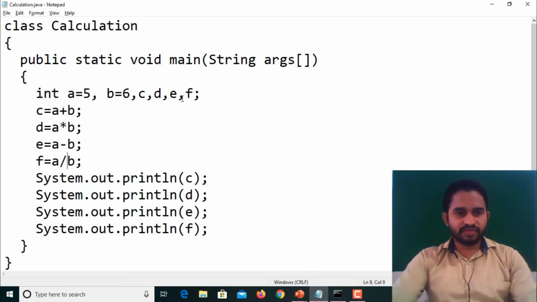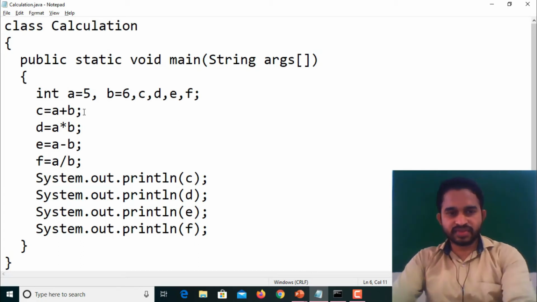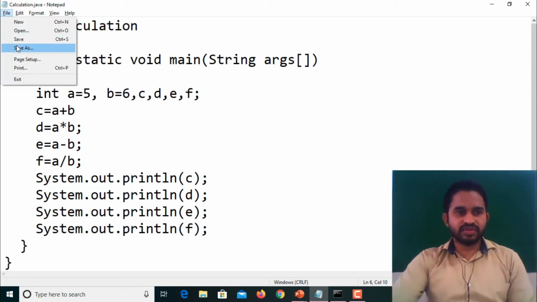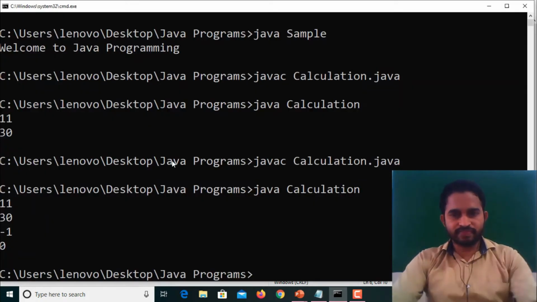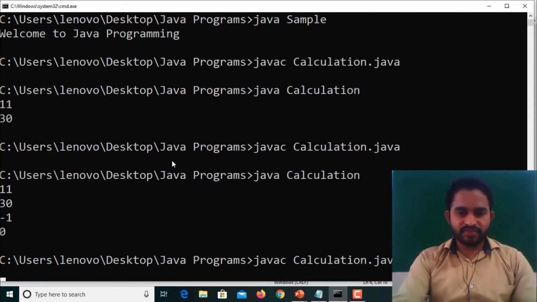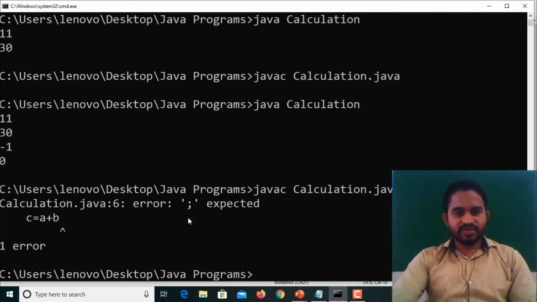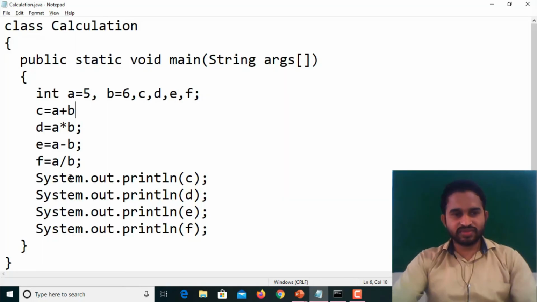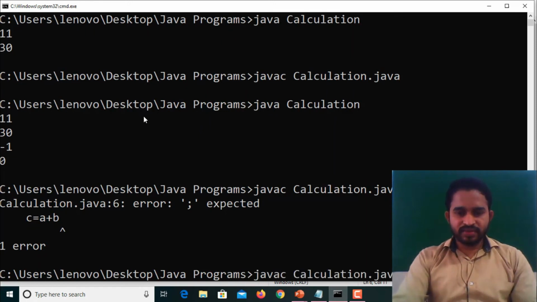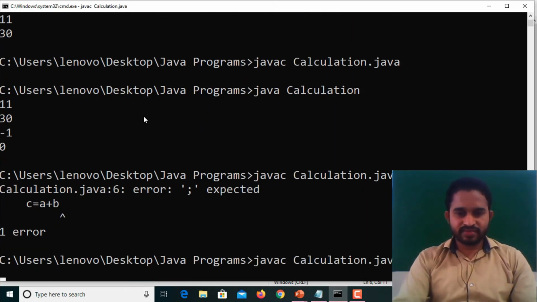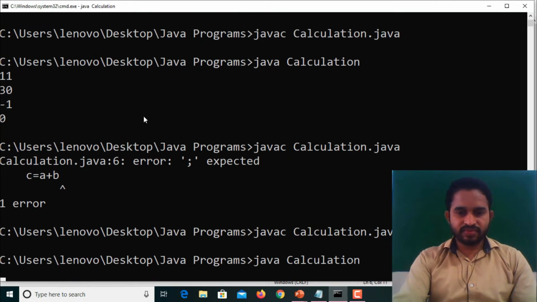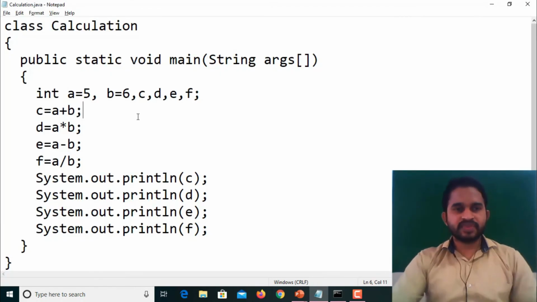For example, if we are missing anything, for example, here I missed a semicolon. Check it, does it work or not? What is the error here? Semicolon expected where C equal to A plus B. So we have to put this semicolon. While writing the program, we have to follow the syntax. So this is about the second program.